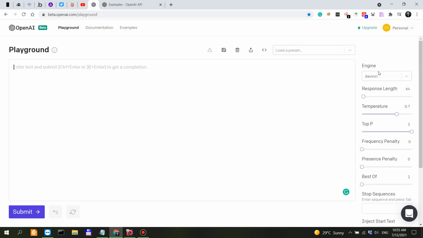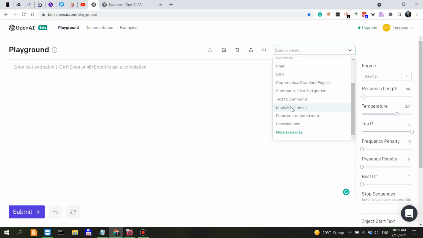Now, as I said, the default engine is DaVinci here, and you have a few presets. These are my presets, my precious presets. And then we have a couple of examples here. So a preset for chat, Q&A, grammar, summarize, text to command, English, more examples.